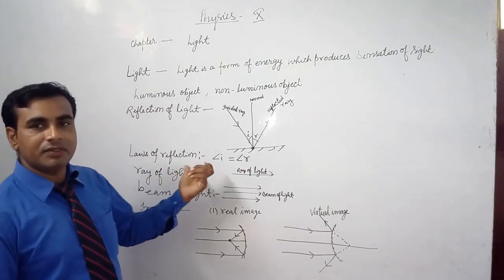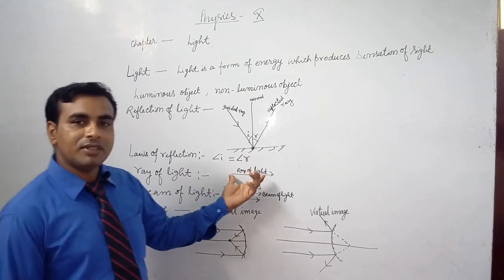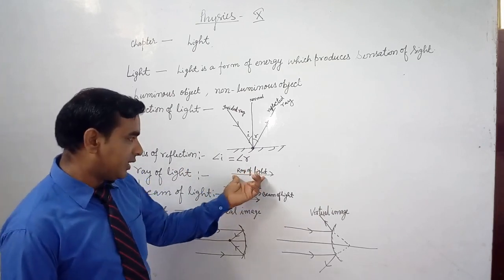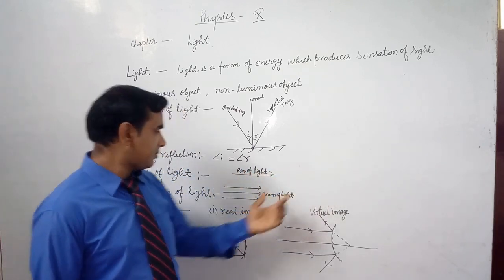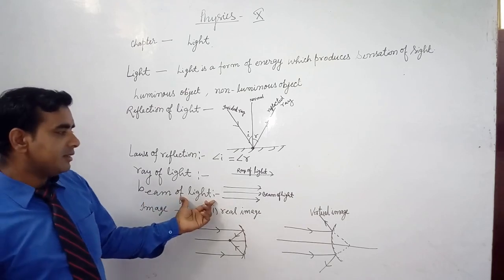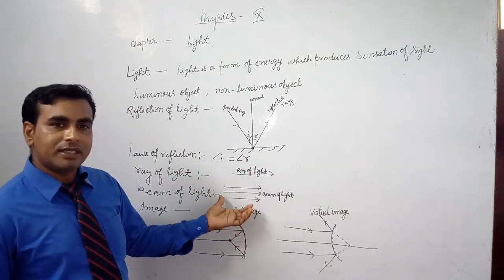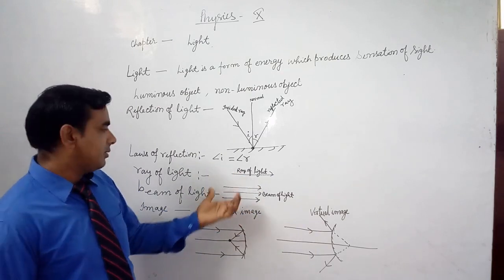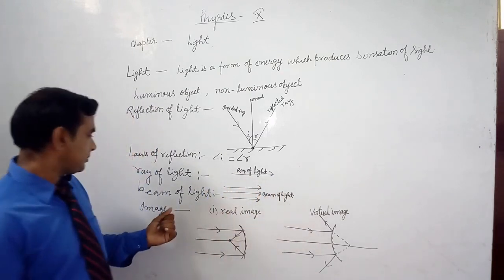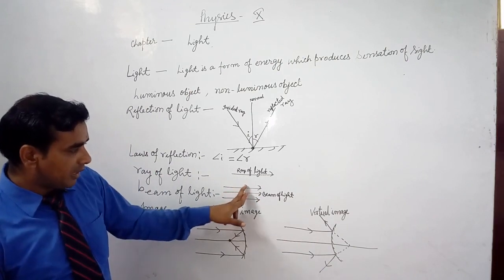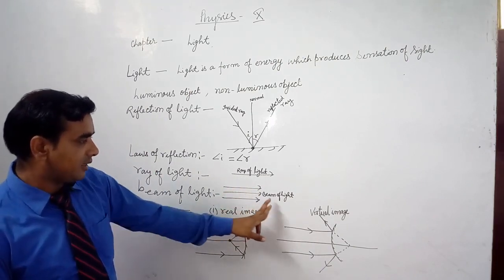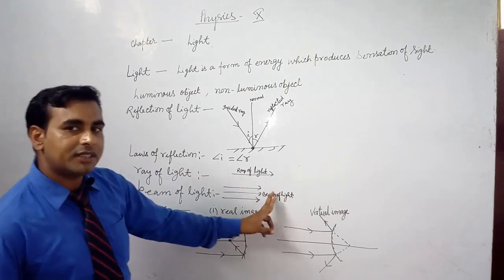Next is ray of light. The path of light is denoted by a ray of light, and a beam of light means a group of parallel rays of light is called a beam of light.